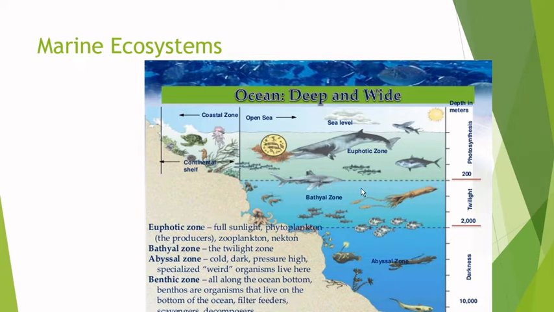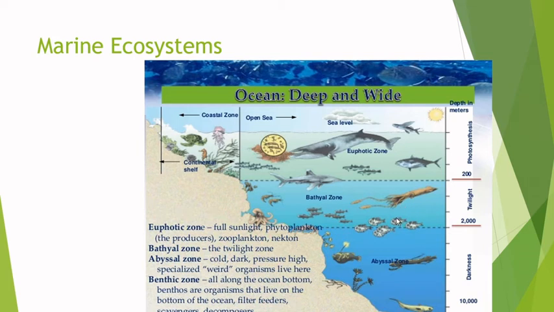Then a bit deeper, we've got the bathyal zone. In this case we go from more or less 200 to 2000 meters. Here there are going to be no producers because there's no photosynthesis. But most animals can live here because they feed on what falls from the euphotic zone.